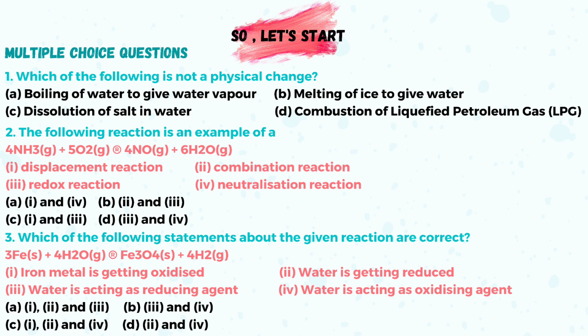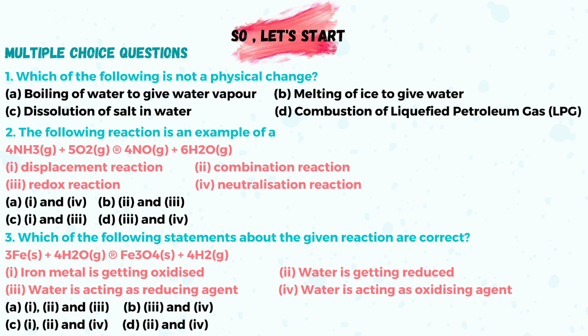Question number 2. The following reaction is an example of: ammonia plus oxygen forms nitrogen oxide plus water. First, displacement reaction. Second, combination reaction. Third, redox reaction. Fourth, neutralization reaction. Option C, first and third, is the correct answer.